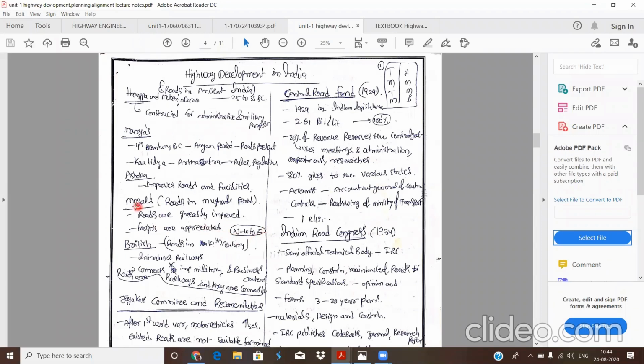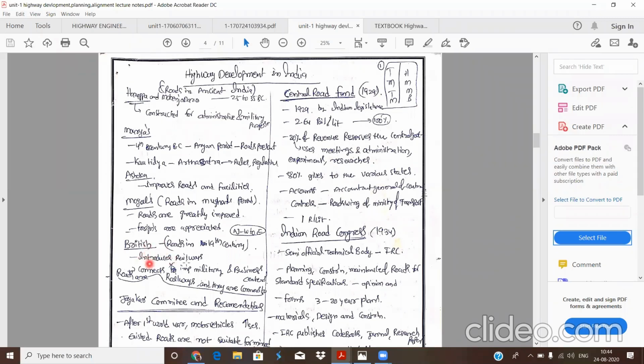After the Mughal kingdom, next are the Britishers, with roads in the 19th century. The Britishers came into our country for trade purposes, and afterwards they expanded their kingdom.